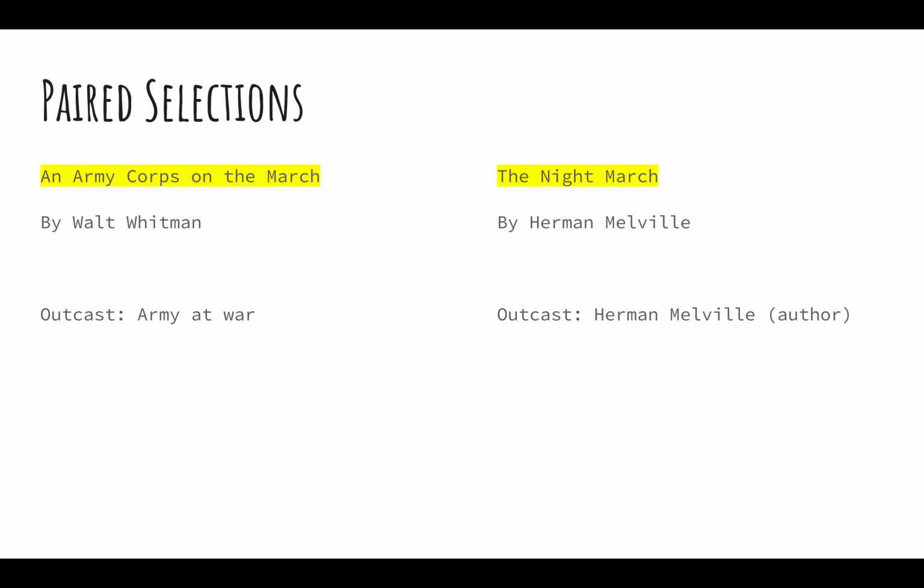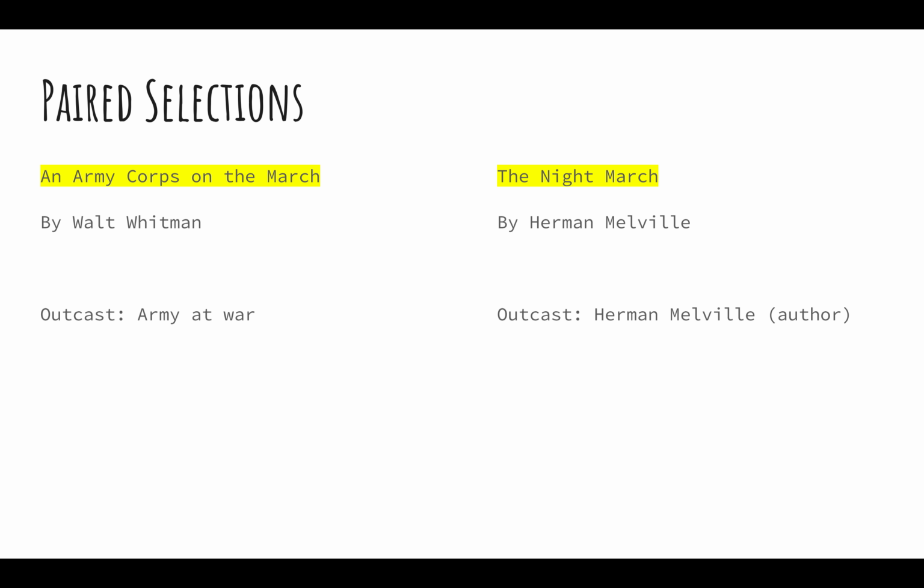So let's talk about the outcasts in both these paired selections. Both of them do show an outcast. In Whitman's poem, the army and the men fighting are considered the outcast. The men were living in a society where not everyone was a soldier, so often their experiences could not be related to by other people. This often led them to be ostracized and considered outcasts from their society.